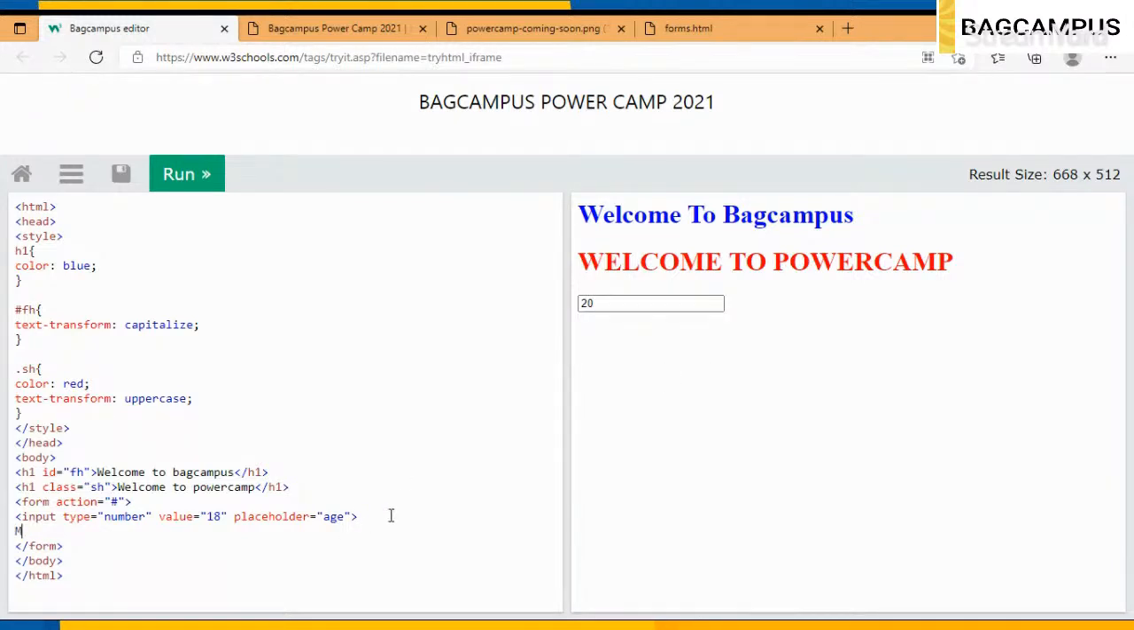Now I have to submit this. So how I can just do it is, I can use a button tag, and I can just use type equal to, under quotation, make sure you do that, submit. I'll just use it here. Submit button.